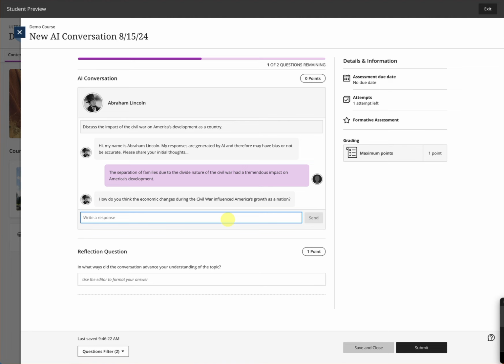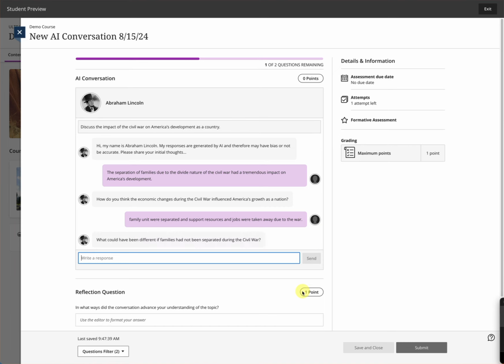I could say something to the effect of, family units were separated, and supporting salaries, resources and jobs were taken away due to the war and its end.